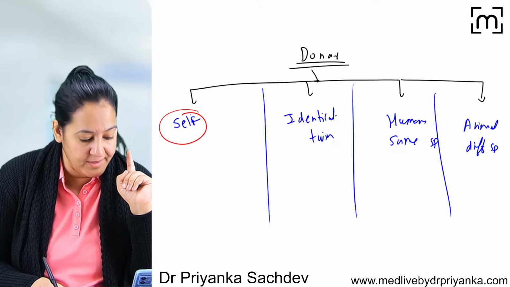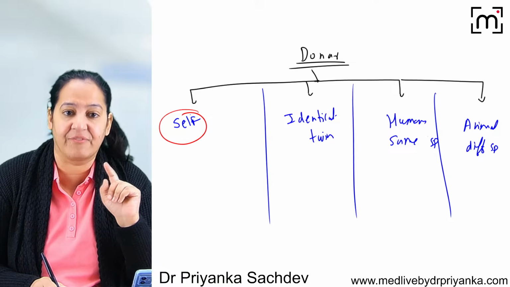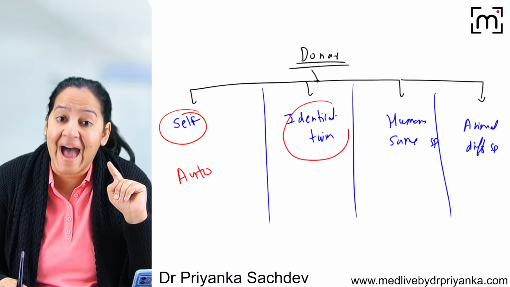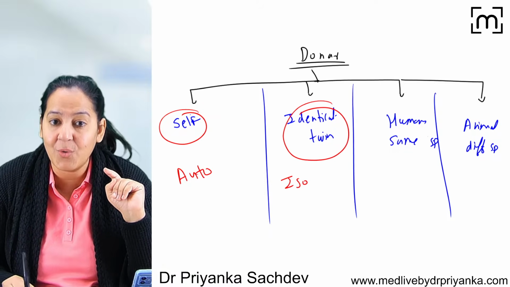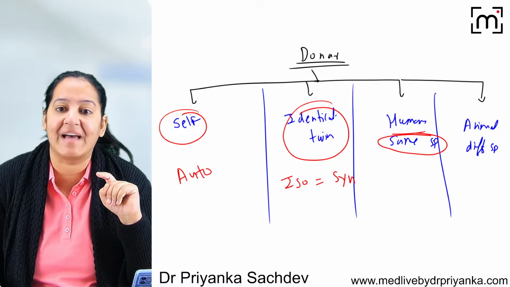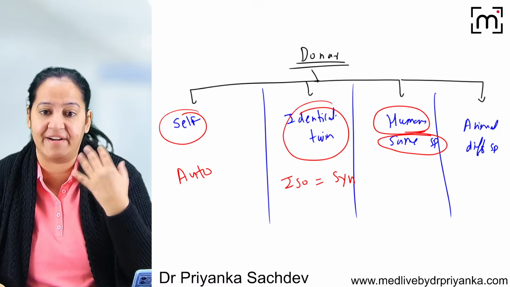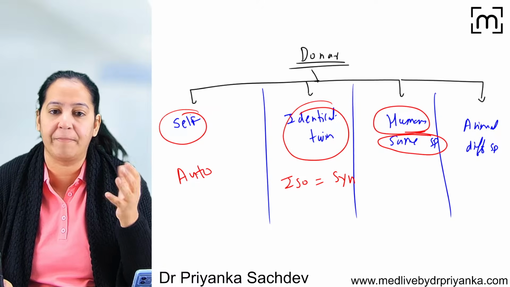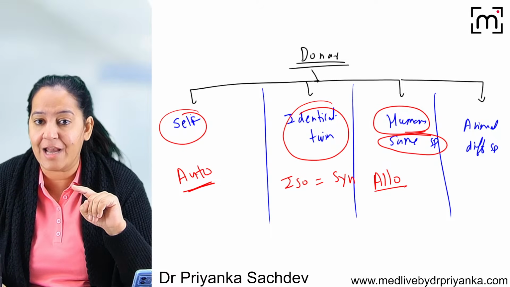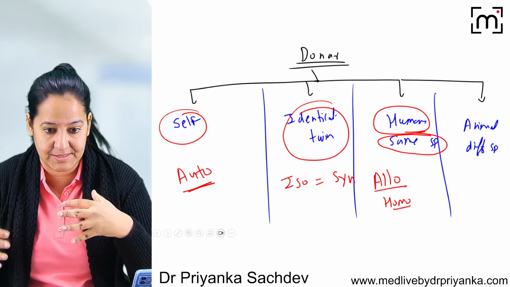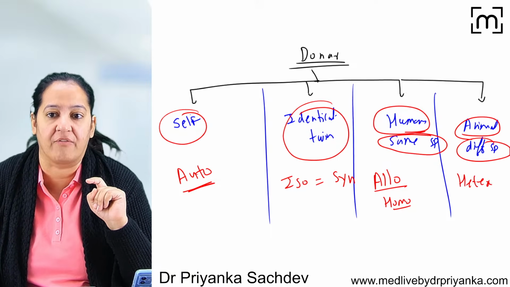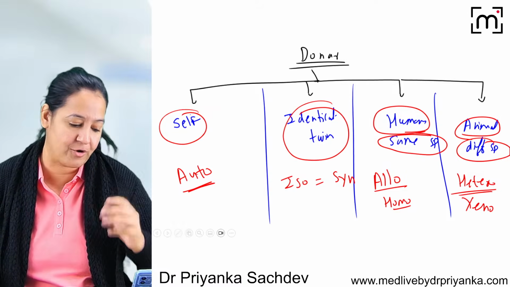Yes. So if the donor is the self person, only the site is different. It is known as autograft. Very correct. You all are right. If the donor is an identical twin, it is known as isograft or syngraft. Learn both names. If the donor is from the same species, that is any human, whether the person is a friend, relative, or unknown person, it is known as allograft. This was auto. Don't get confused. This is allo. Allo is also known as homo. Homo means same species. And if the donor is an animal or different species, it is known as heterograft, also known as xenograft. Xeno or hetero is one and the same thing.